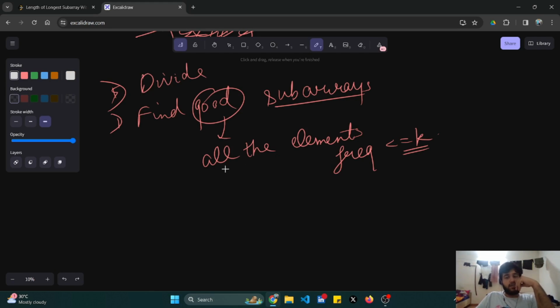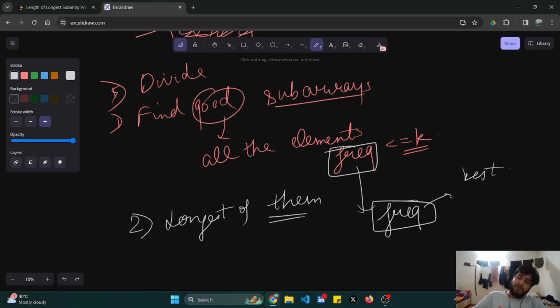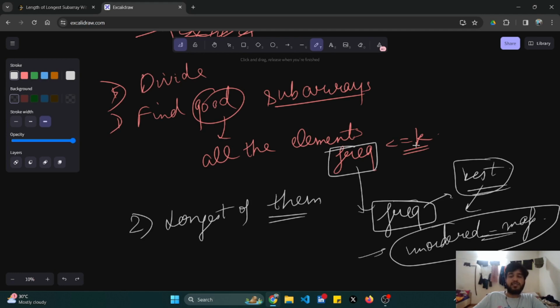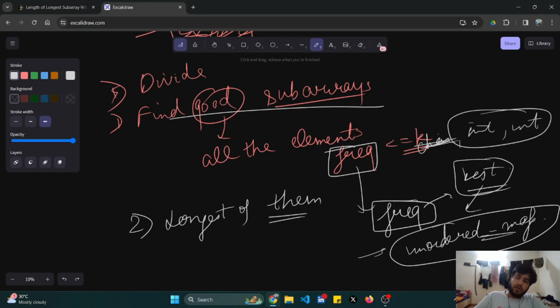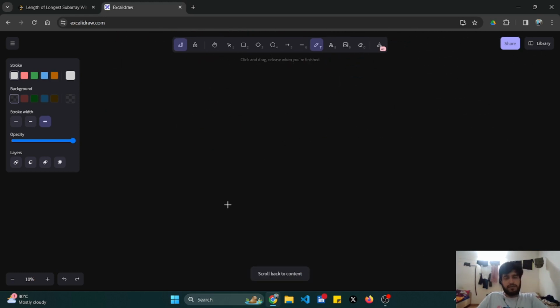So how can I know about the frequency? And I have to find the longest of them. For finding the frequency of an element, what is the best data structure that we can use? Yes, unordered map. An unordered map will do the work of storing each element with its frequency. Then we can find all the good subarrays, and we have to find the longest of them. How will we do it?